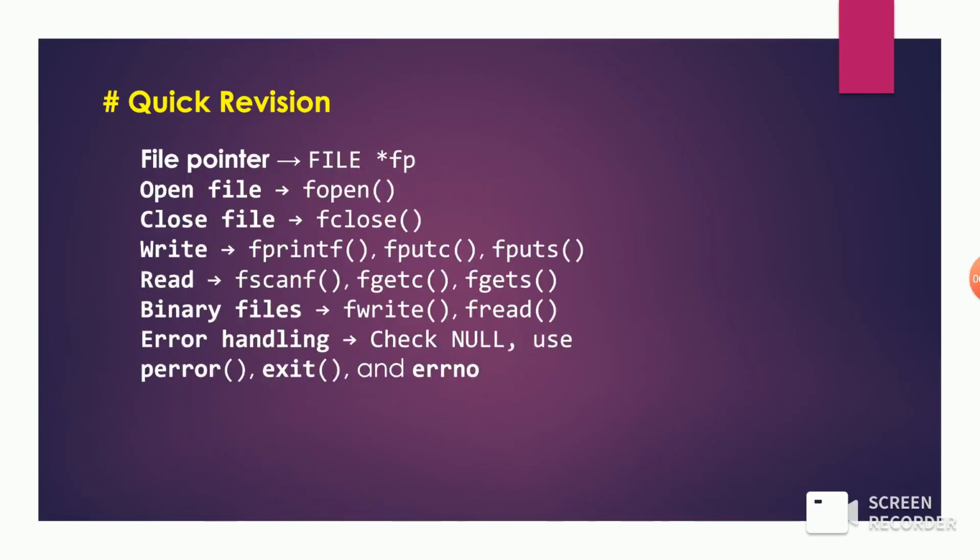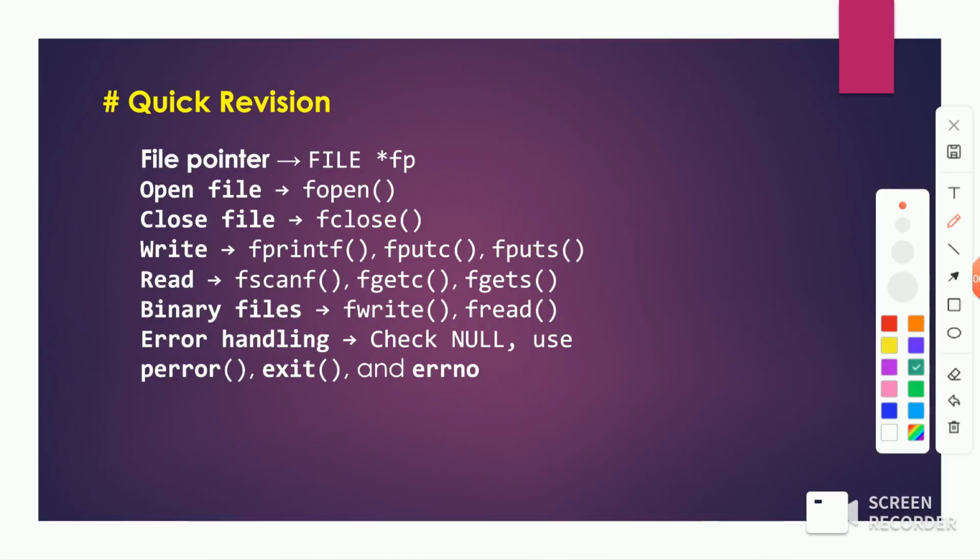So we can do a quick revision here. File pointer: we already discussed how to open a file by using the fopen function, which is a predefined function, and we can close that file by using fclose. Whenever you want to write into a file, we can use predefined functions like fprintf, fputs, and fputc.